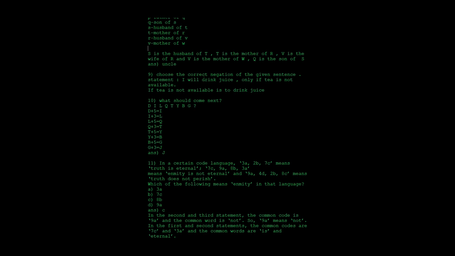Here they have told us to choose the correct negation. Negation is nothing but choosing the opposite of that. So they ask for the negation of: I will drink juice only if tea is not available. So: I will not drink juice only if tea is available. Because you are going to find the negation of the given sentence, the positive sentence becomes negative, and you make the reverse of that.